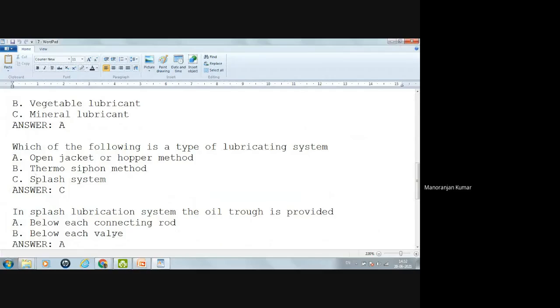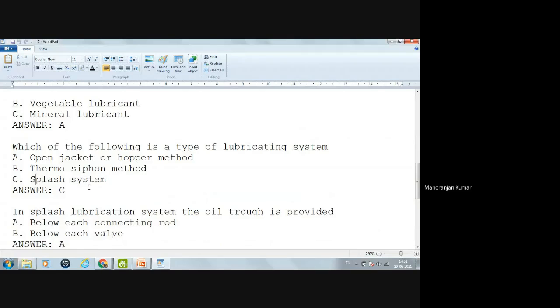The oil trough is always provided below each connecting rod. At the end of the connecting rod, there is a dipper. That dipper dips into the oil trough and splashes the lubricating oil, so that the lubricating oil will reach the different parts of the IC engine.